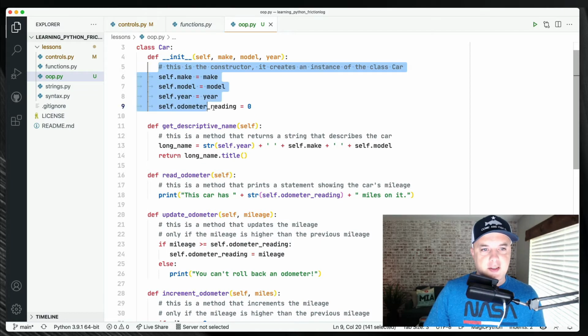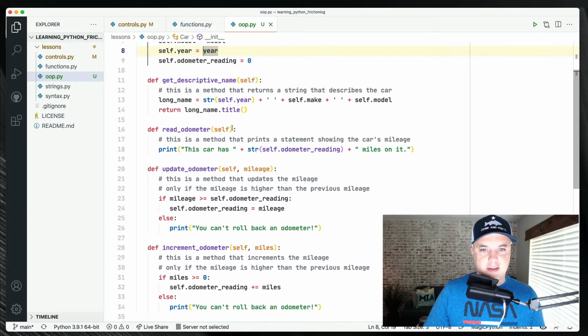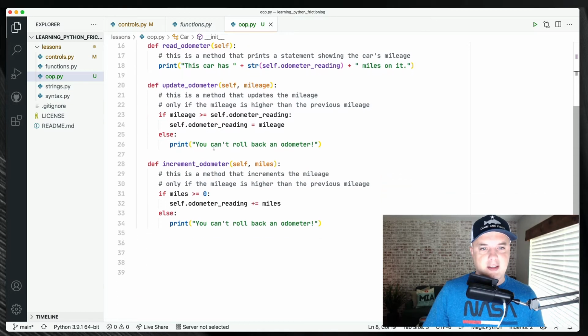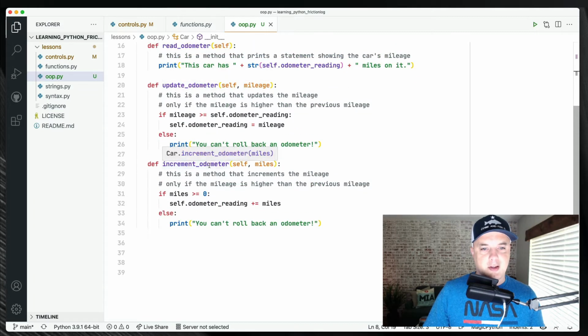Right, so this is the constructor, and it's just setting the properties from the constructor. That makes sense. Get descriptive name. So this is just a helper to concat some stuff. Makes sense. Read odometer. This just prints the odometer reading. Nothing fancy. Update odometer. There we go. Increment. Wait. Update odometer and increment odometer. Okay. So that's just an incremental thing. That's interesting.